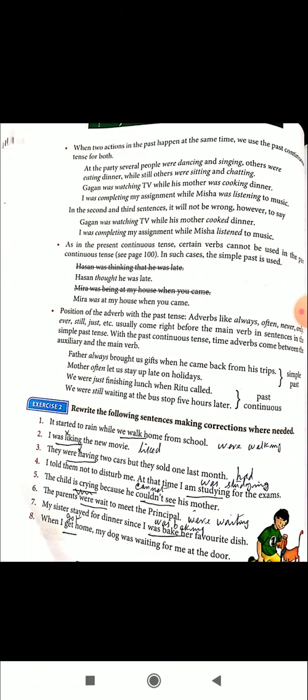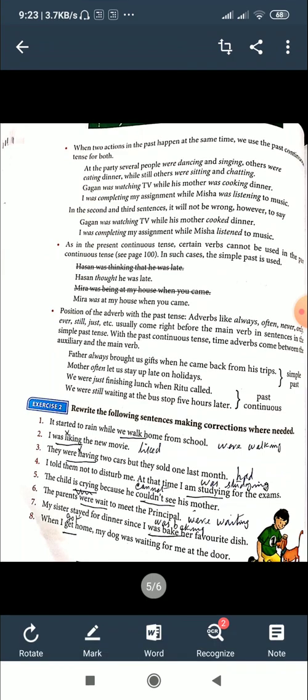I was completing my assignment while Misha was listening to music. Was completing, past continuous. Was listening, past continuous. Both actions are going on for some time together. As with the present continuous tense, certain verbs cannot be used in the past continuous tense. See page 100. In such cases, the simple past tense is used. It is mentioned on page 100; find it and study it.